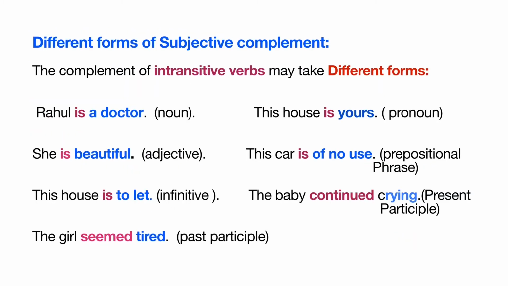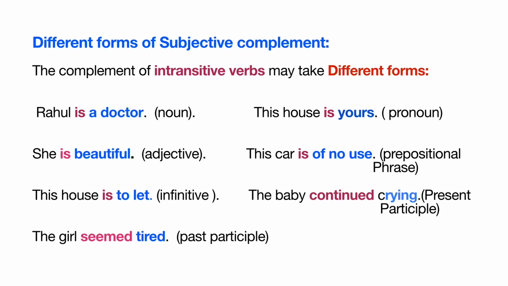Now these are the different forms of subjective complement. So first one is Rahul is a doctor. A doctor is subjective complement and it is a noun. She is beautiful. Beautiful is complement of the subject she. This is adjective. This house is to let. To let is infinitive. The girl seemed tired. Tired is past participle.